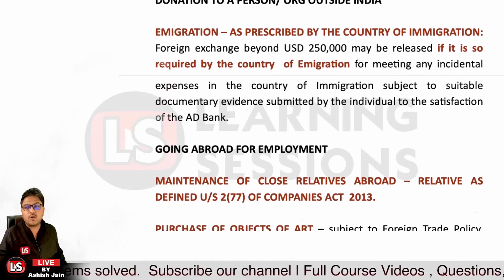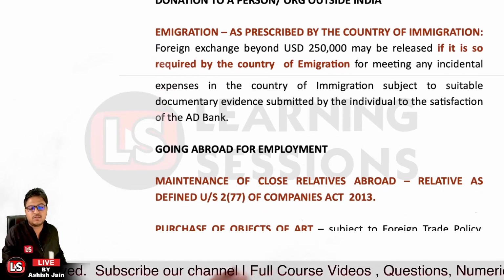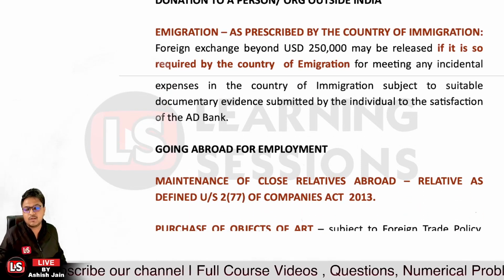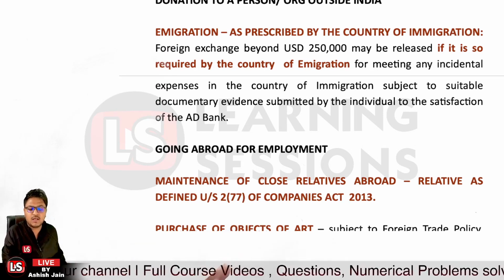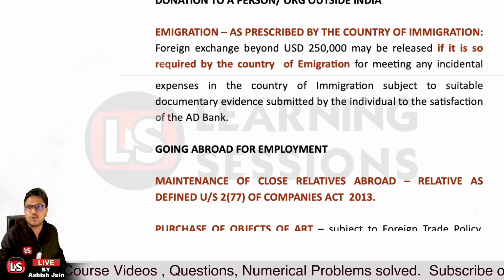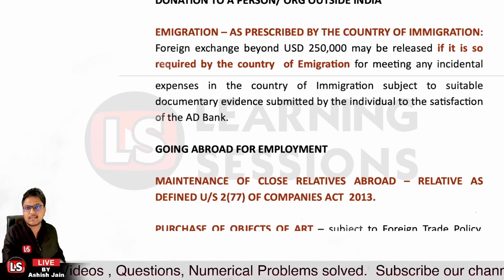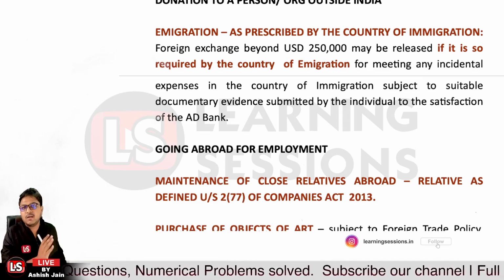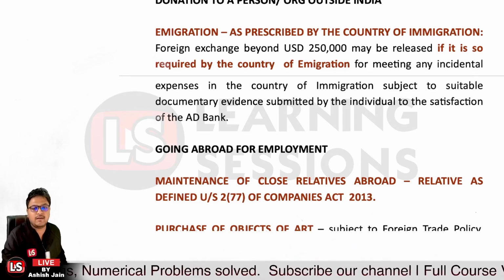Then further, if you're going abroad for employment purposes, you can take the amount. If you're going to send maintenance to your close relatives, which is defined under the Companies Act 2013 under section 2 subsection 77, that's allowed. You can remit the money to your close relatives outside.